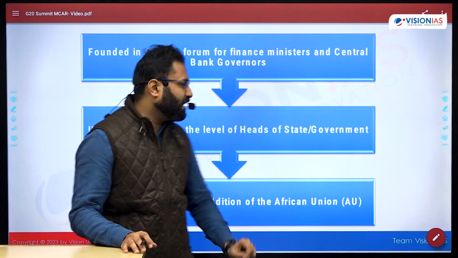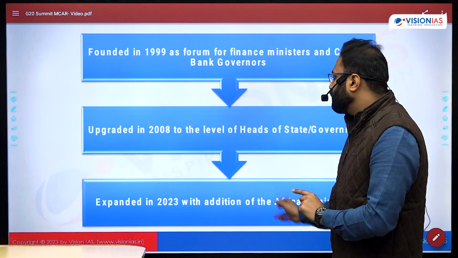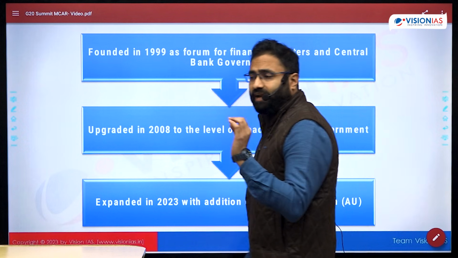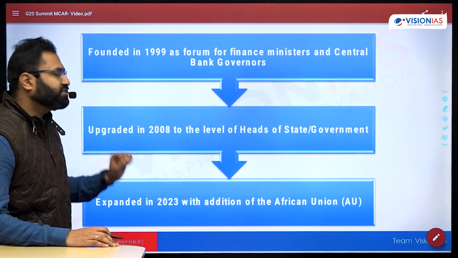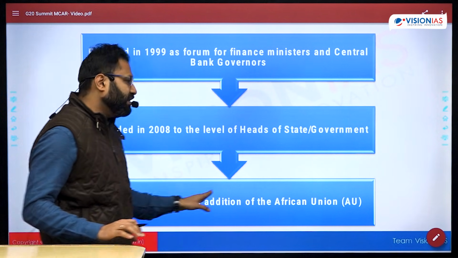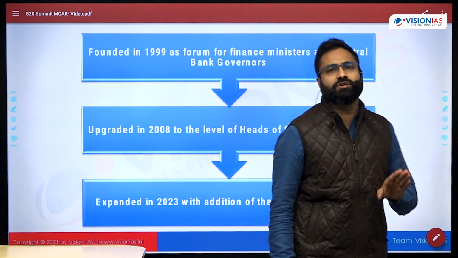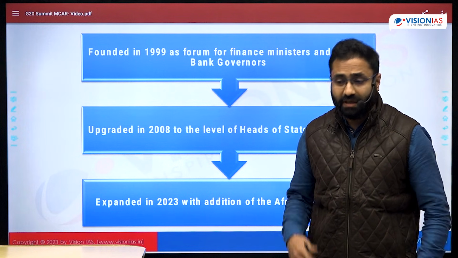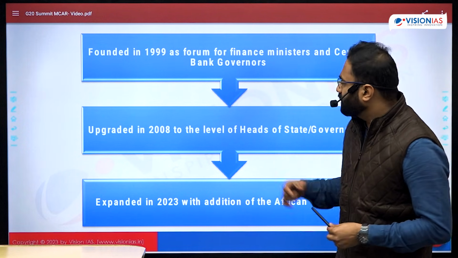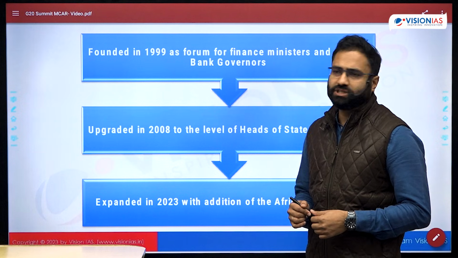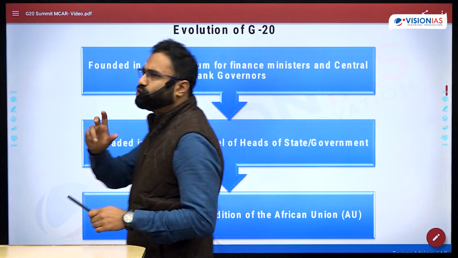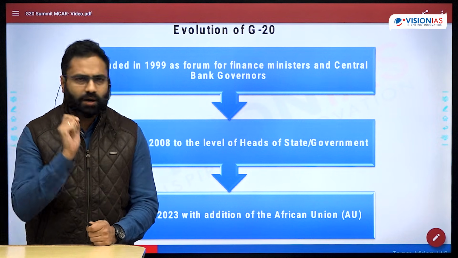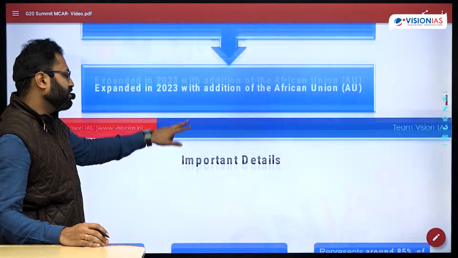And in this type of importance, now in 2023, when this grouping included the African Union, that became a major milestone event as far as the expansion of the G20 is concerned. In the G20 expansion in 2023, African Union became a permanent member, making it the second prominent organization that became a member of the G20. Now this is about the evolution, because whenever there may be a question, the evolution related things you can basically talk about as far as this examination is concerned.